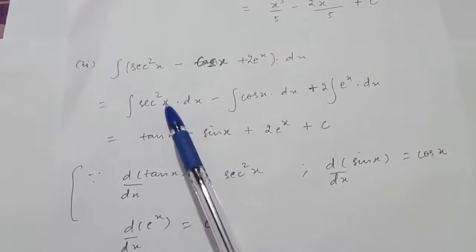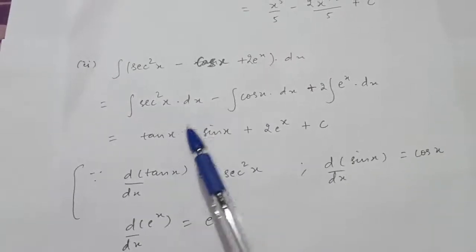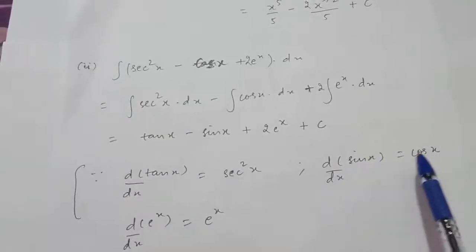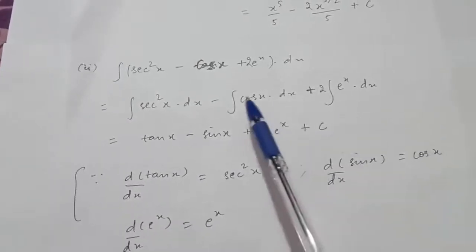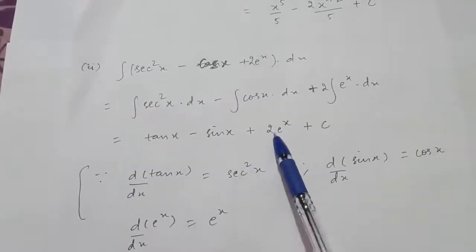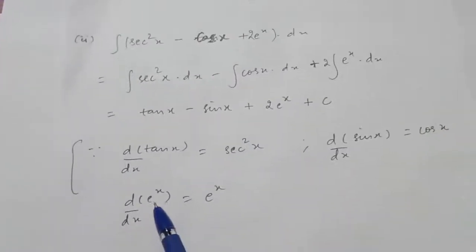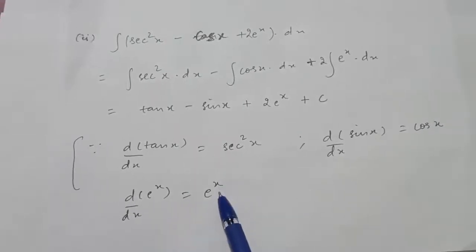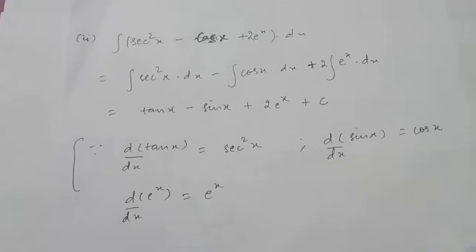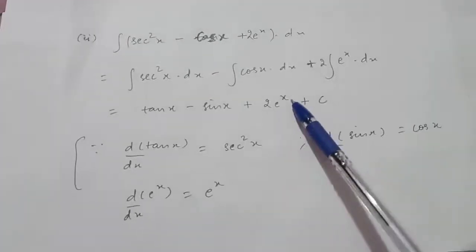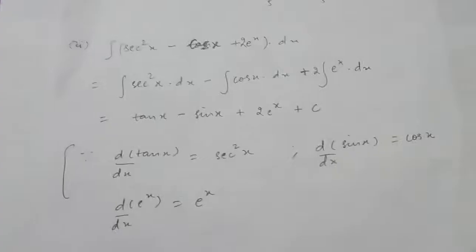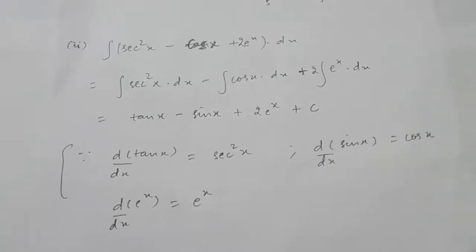Therefore the integral of secant square x is tan x. The derivative of sin x is cos x, therefore the integral of cos x will be sin x, plus 2. Now, the derivative of e raised to the power x is e raised to the power x only. Therefore the integral of e raised to the power x will be e raised to the power x plus c, the constant of integration. So this is how we solve the integrals.